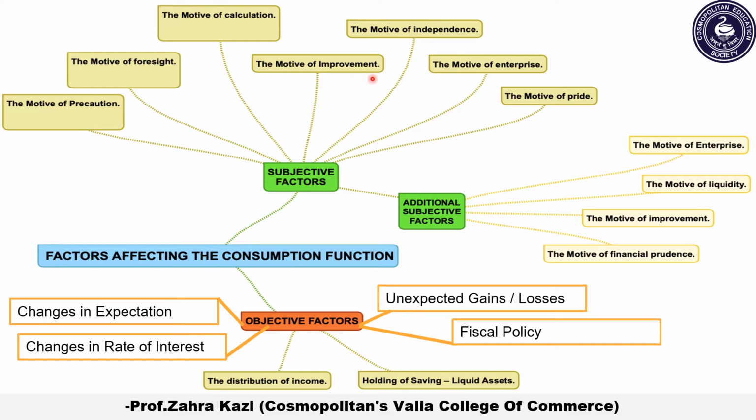Next, the fifth point is the motive of independence. It is the desire to enjoy a sense of independence and the power to do things. People spend less.